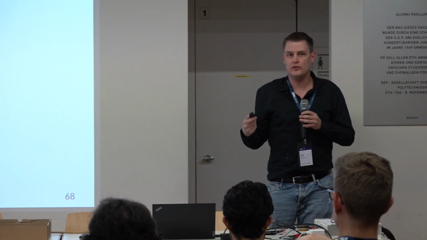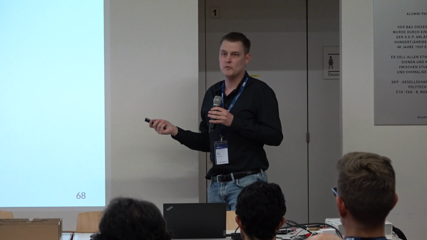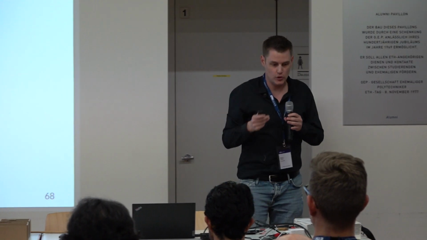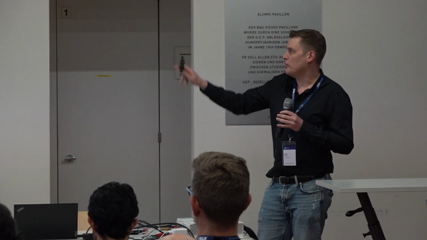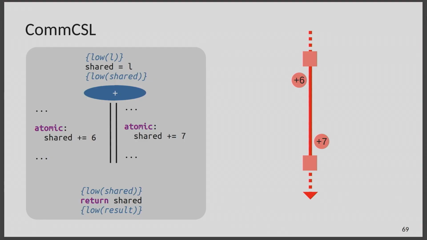And at this point now, we also decide which operations different threads may perform on the shared value. So at this point, we would decide all the threads are allowed to do on the shared value is add values. They're not allowed to multiply. They're not allowed to divide. All they can do is add. And now we can check at this point here in a modular way that, well, all the operations they are allowed to do commute with each other, right? Addition commutes with itself, and we can check this at one specific point.